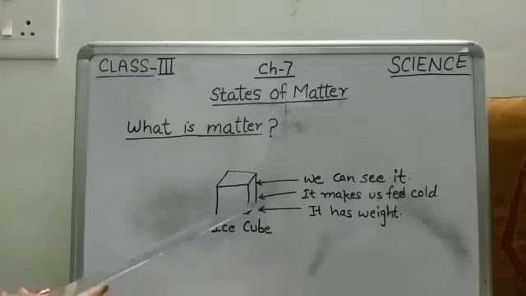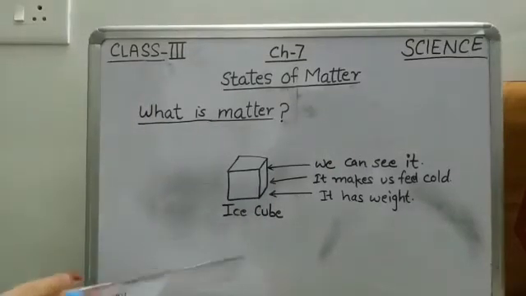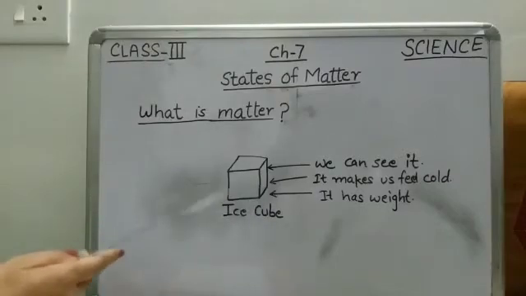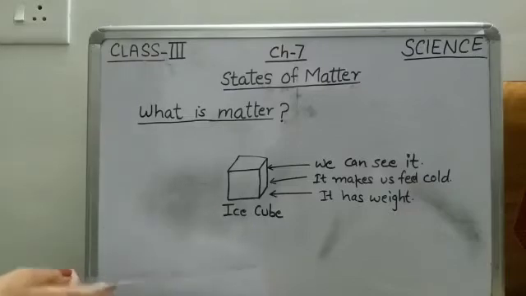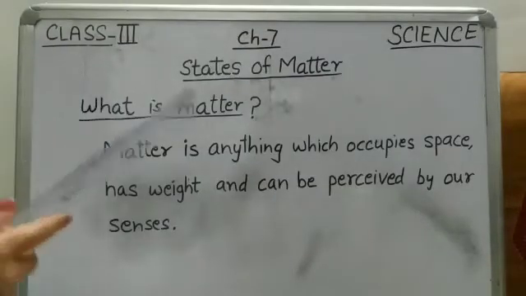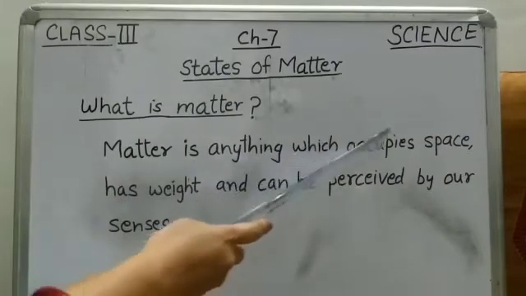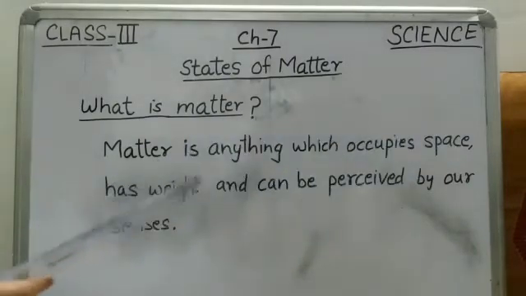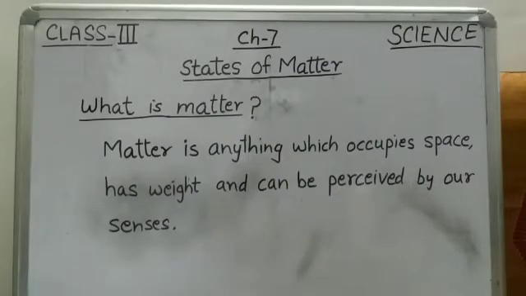So, matter can be perceived by our senses. By using the sense of sight, we can see it, and by using the sense of touch, we can feel it. Now we can define matter as anything which occupies space, has weight, and can be perceived by our senses.